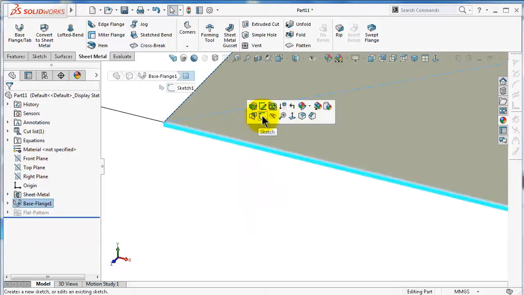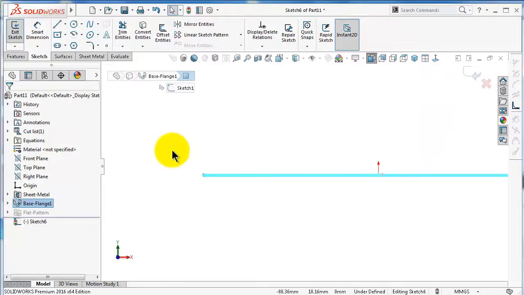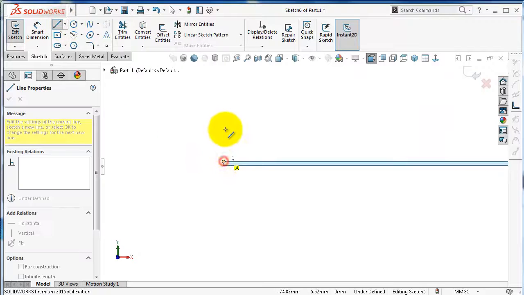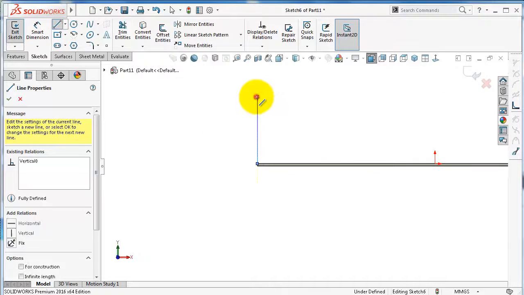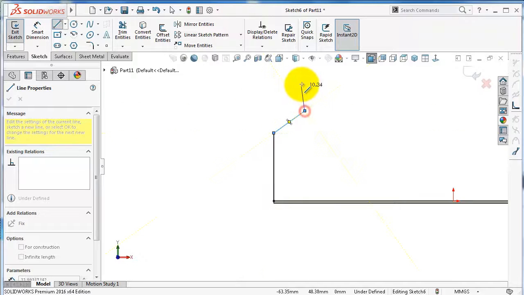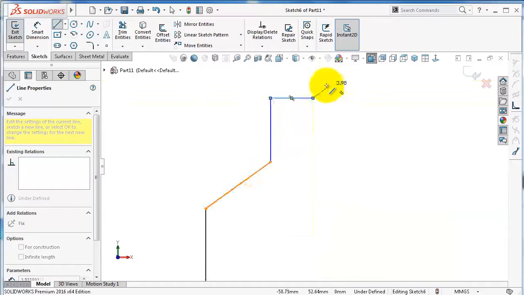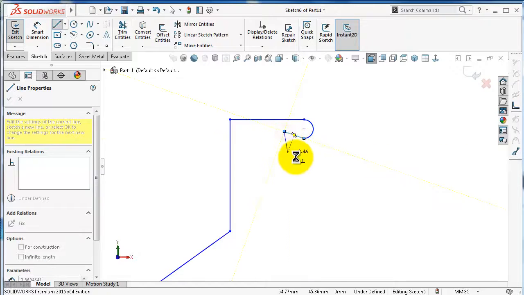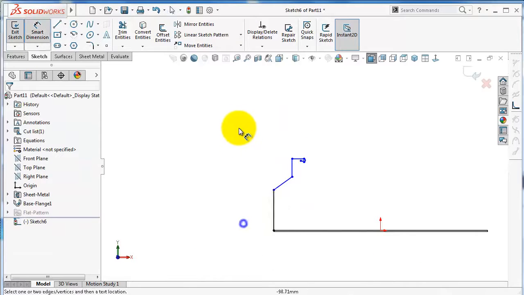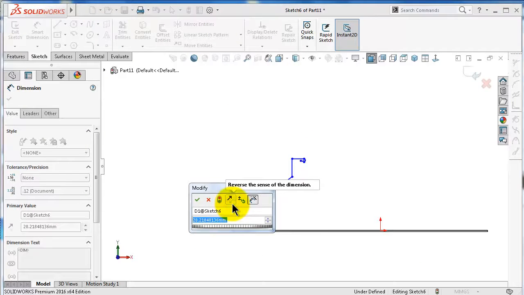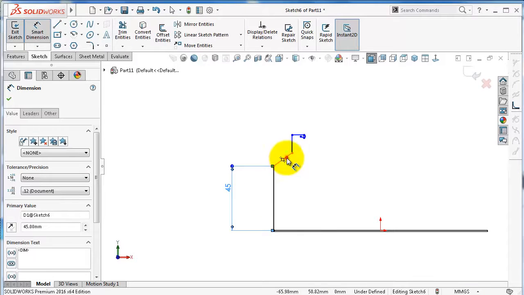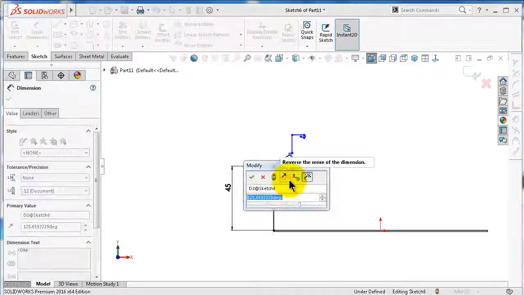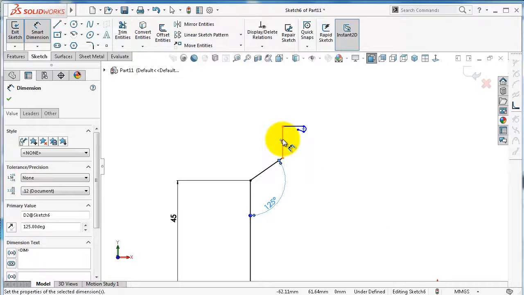Now go to that face over there, start a sketch normal to, and let's make our profile. Can be something like this. Let's define it 45, 125, 15.